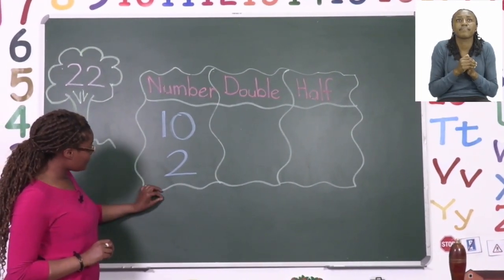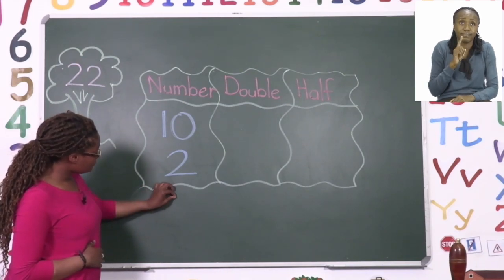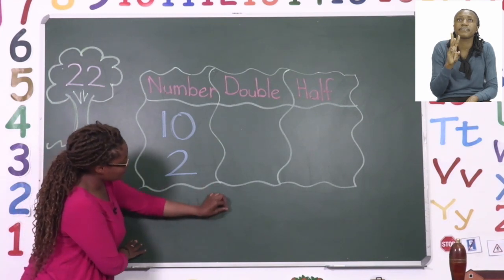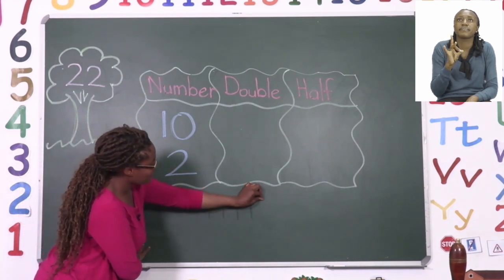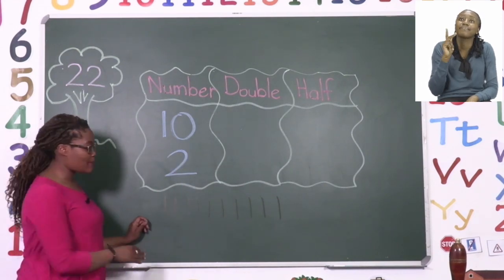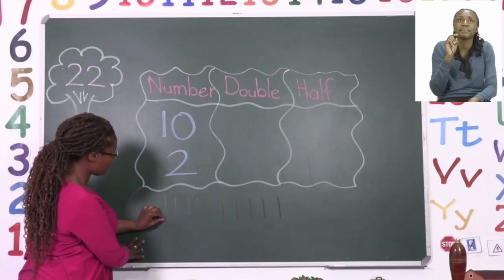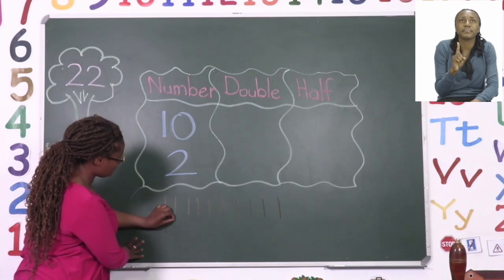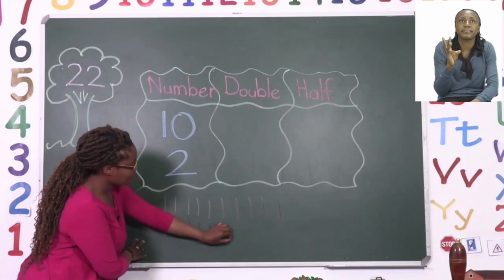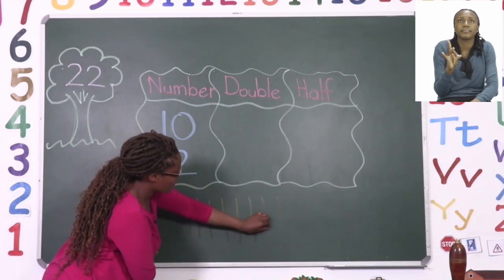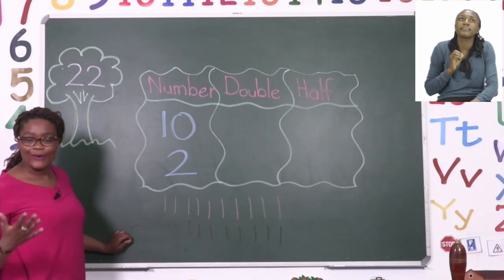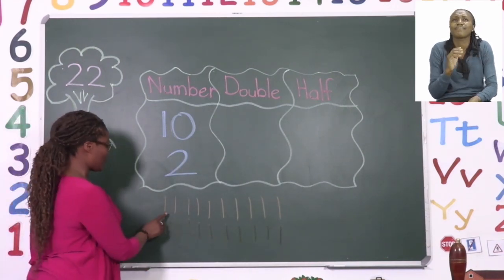So I have 10. Let me say 1, 2, 3, 4, 5, 6, 7, 8, 9, 10. And now I need to double that number. So I go ahead and go back again and say 10. 1, 2, 3, 4, 5, 6, 7, 8, 9, 10. Now I count them all together. Let's go.